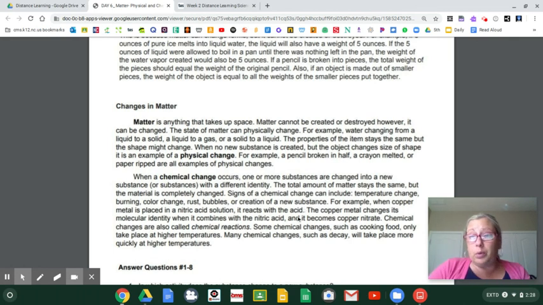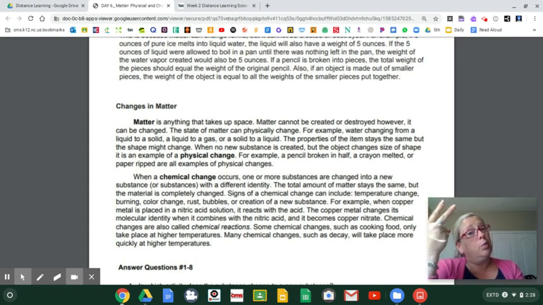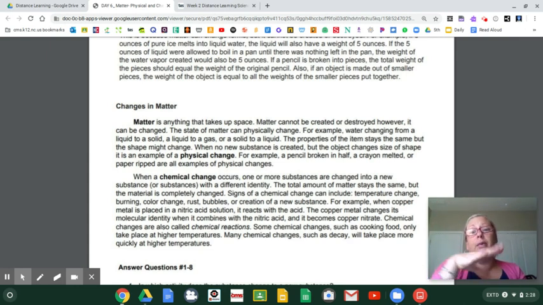Now remember, if you're trying to decide, think of the burning bubble baby, because the baby would burn, it would bubble, it would change colors, it would change temperatures, it might even stink. All of the signs of a chemical change are in the terrible, terrible, sad story of the burning bubble baby.